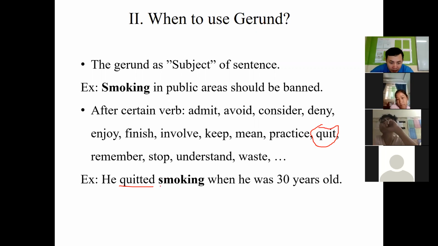So here I use the word smoke, and then I add ing, it becomes smoking, and it becomes gerund. So he quit smoking when he was 30 years old. Okay? So quit is the certain verb. When you see all the certain verbs, we add verb ing. So that's it for rule number 2.